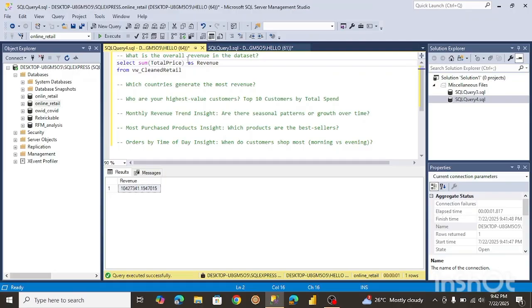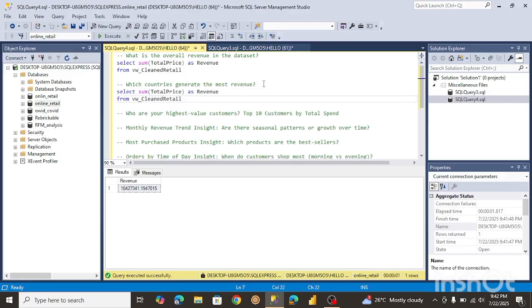So the next question we'd like to answer is which countries generate the most revenue? And this shouldn't be that hard. I'm just going to copy this and include the country. So then just paste it down here.